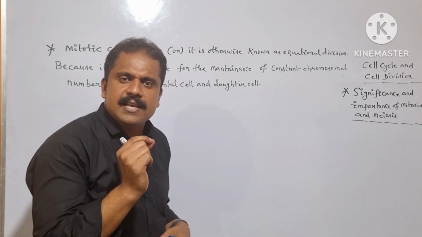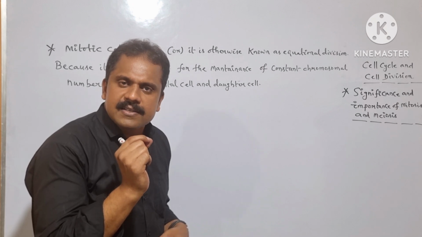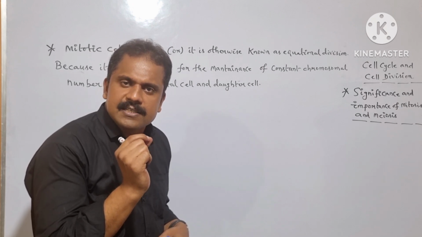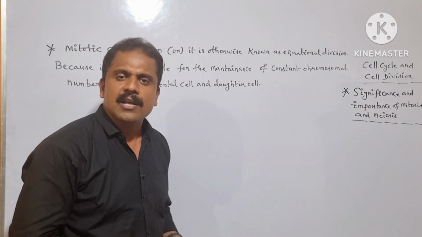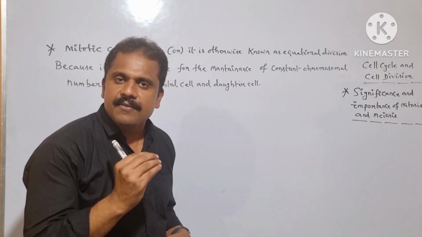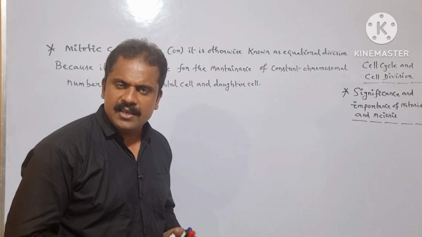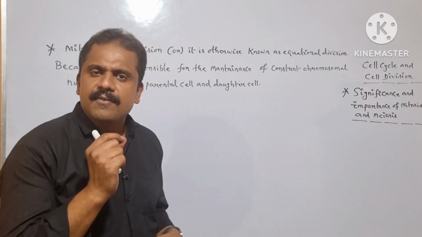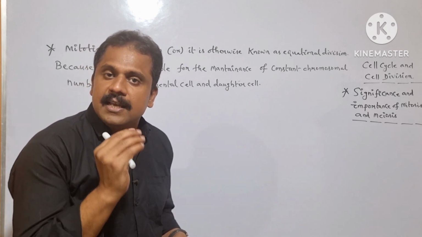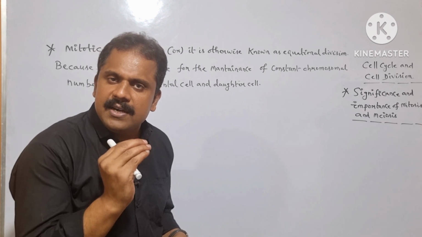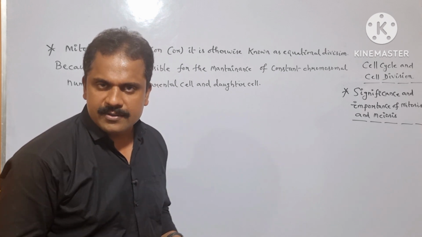Some examples are lower flowering plants and social insects like male honeybees.